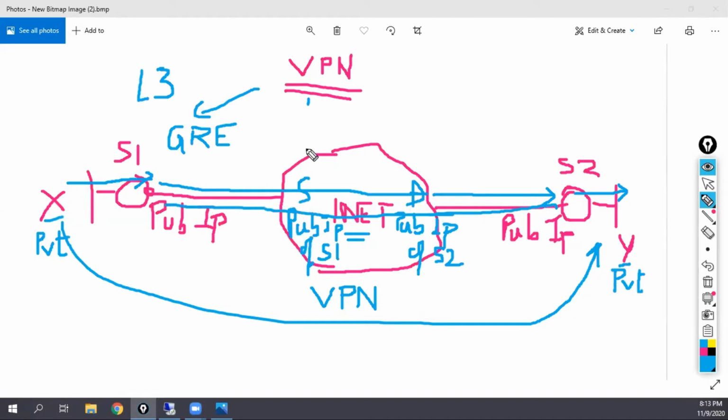This is called tunneling. So GRE is nothing but GRE tunneling, and this is the simplest form of L3 VPN. But the problem is, if somebody opens the tunnel, then your data is going in clear text. So if I put a sniffer, the sniffer will open up the packet.